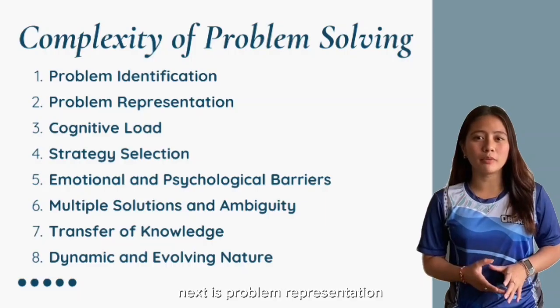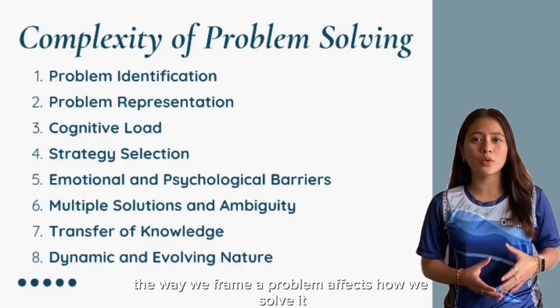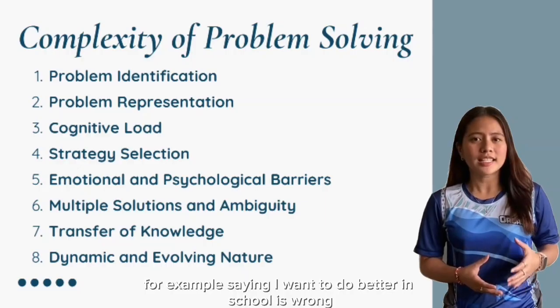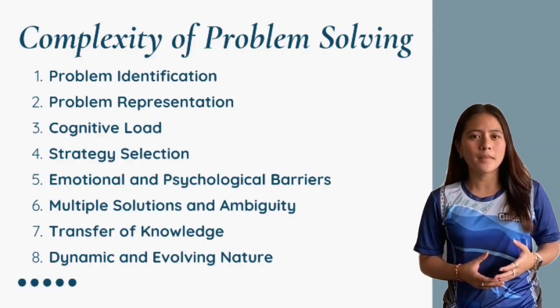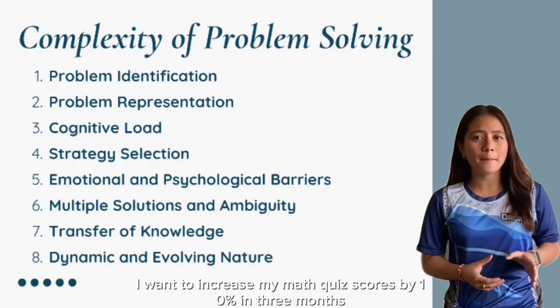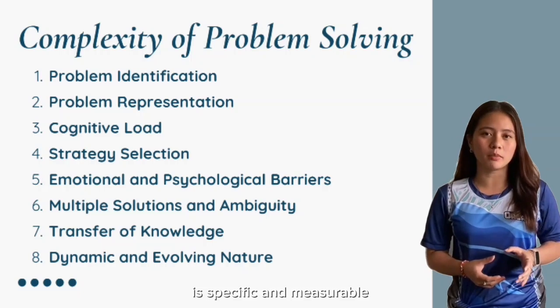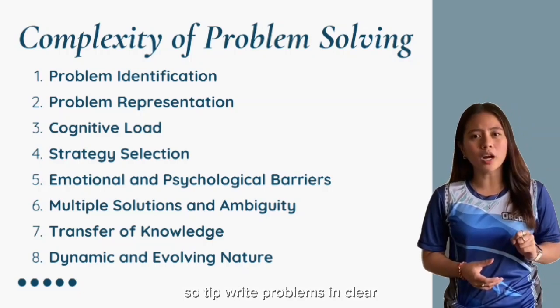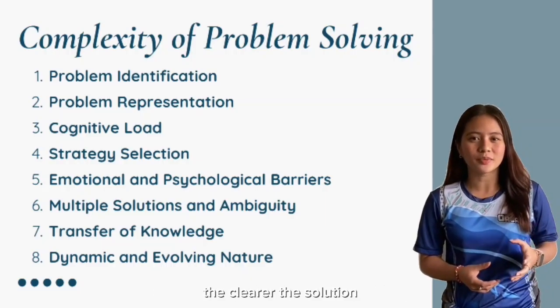Next is problem representation. The way we frame a problem affects how we solve it. For example, saying, "I want to do better in school" is vague. But saying, "I want to increase my math quiz scores by 10% in 3 months" is specific and measurable. So tip, write problems in clear, specific terms. The clearer the problem, the clearer the solution.